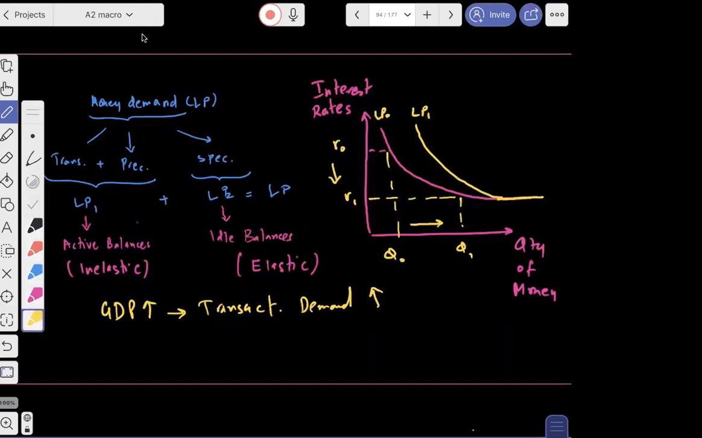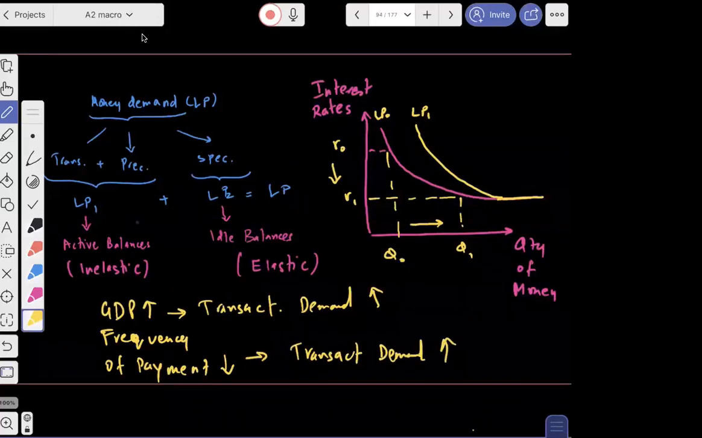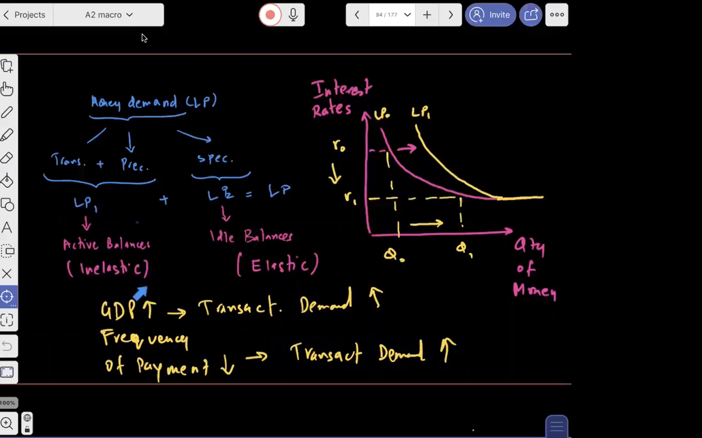Another reason why demand for money can go up. So the first reason we said is that demand for money can go up because GDP can go up. If income or GDP goes up, people have more income, they'll undertake more transactions, and therefore transaction demand for money may go up. Similarly, if frequency of payment goes down, then also you'll see transactionary demand will go up. And that also will be shown through a shift to the right of this kind. So two things can make my demand curve shift to the right: more income or less frequency of payment. So something like this will happen.